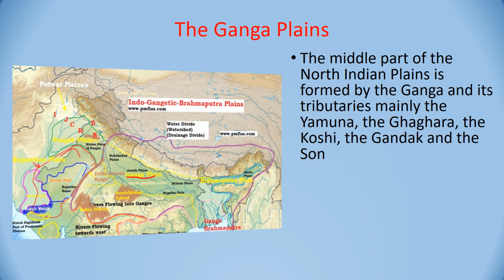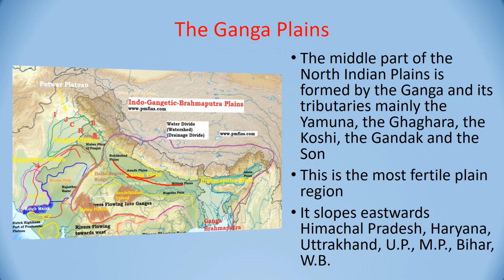This is the most fertile plain region. It slopes eastward, and Himachal Pradesh, Haryana, Uttarakhand, UP, MP, Bihar, West Bengal, these are all the states which fall in the Ganga Plain region.